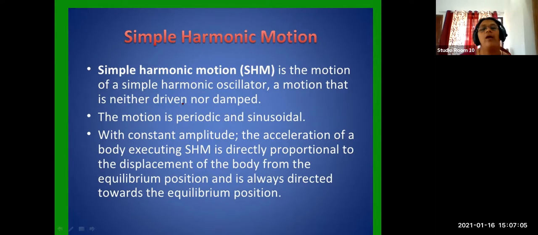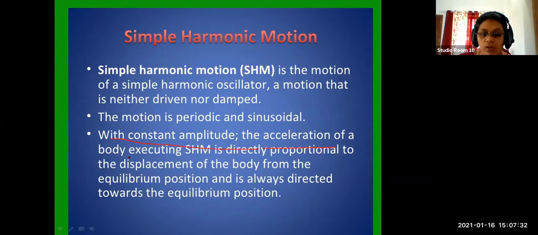That's it. Okay. So what is another peculiar feature of simple harmonic motion? It is periodic and sinusoidal with constant amplitude. That's what I told you, constant amplitude. The acceleration of a body executing simple harmonic motion is directly proportional to the displacement of the body. That is another important thing. You have to learn this slide very well.